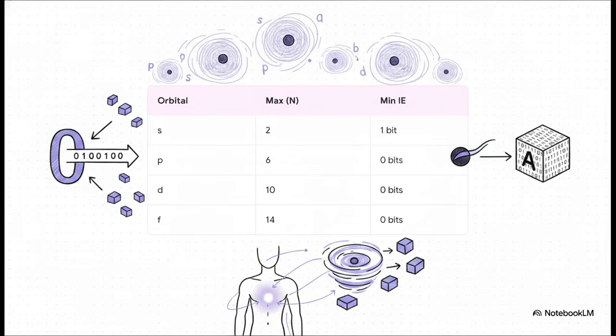When we calculate the Shannon information entropy for every possible electron configuration across the s, p, d, and f orbitals, a distinct architectural pattern emerges. The correct configurations mandated by Hund's rule always correspond exactly to the absolute lowest bit information content possible, often hitting exactly 0 bits. The empirical data reveals that electrons configure themselves to minimize their data footprint. Quantum physics is entirely subservient to data optimization. The very atoms in your body are currently executing compression algorithms.